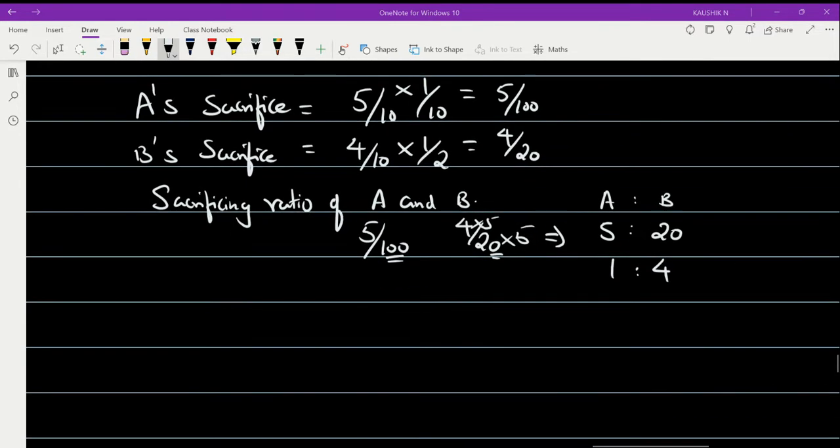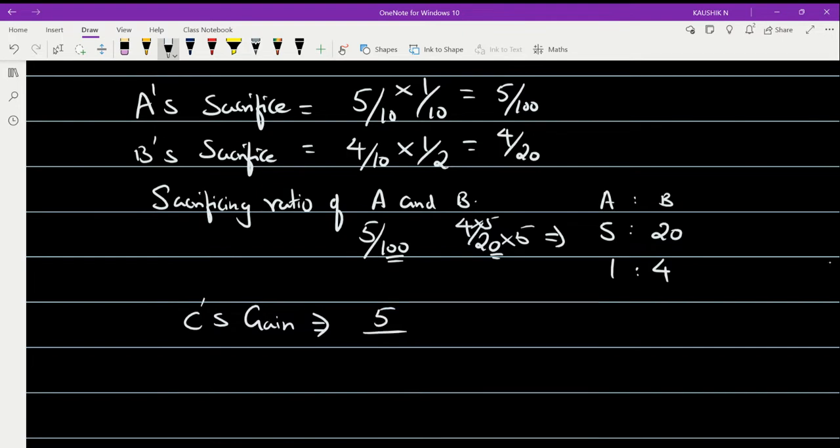Now let's move on to the next calculation. Up to this, if you have any doubt, please let me know. Since A and B have sacrificed, it is going to be C's gain, because he is the only one gaining. So I'm going to calculate C's gain.